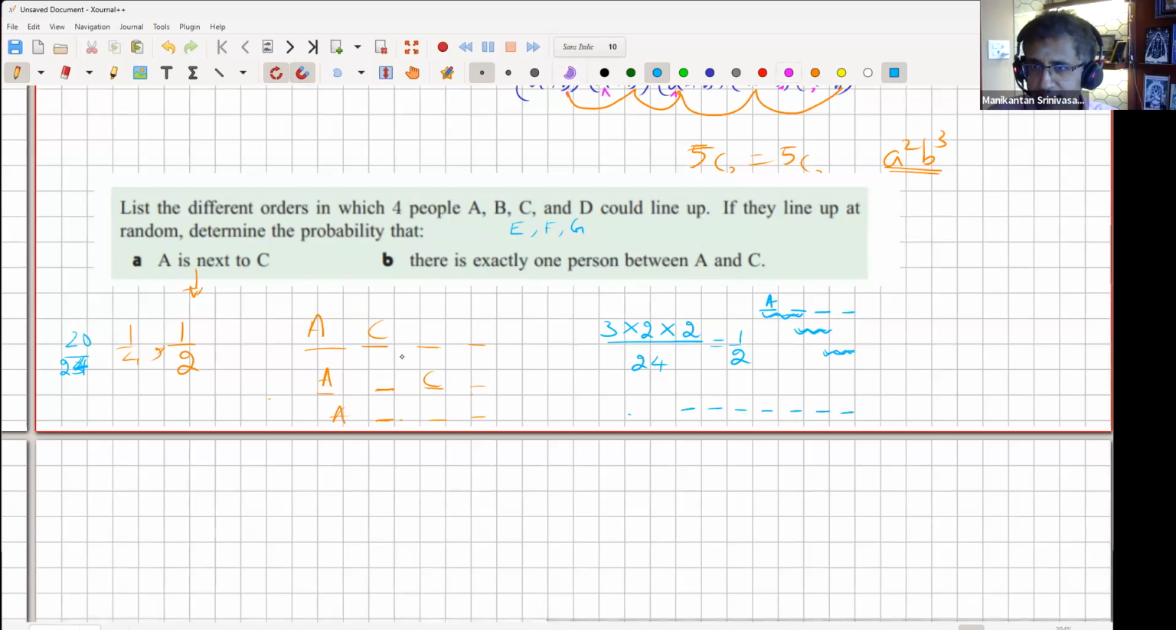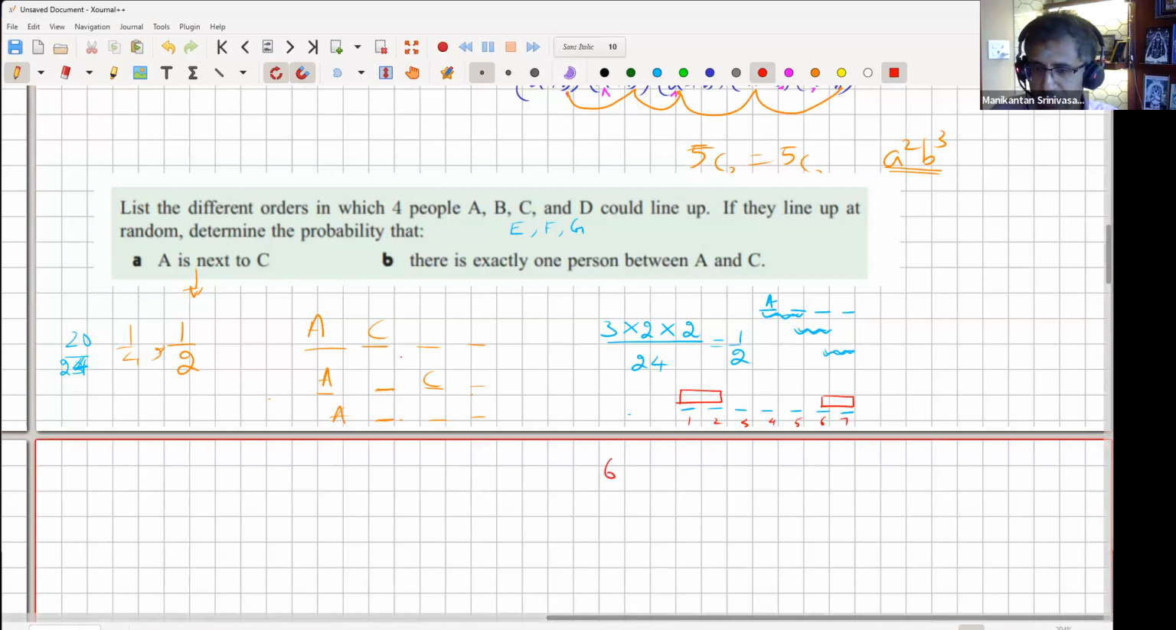So the starting seat for A and C to be together could be as left as here or as right as here. So there are 1, 2, 3, 4, 5, 6, 7 spots. So the starting location can either be 1 or 2 or 3 all the way till 6. So there are 6 locations for the start. And in each of those, A and C can sit either left, right, or right, left, which is 2. And the remaining 5 people in the class can sit in any 5 factorial way, right?